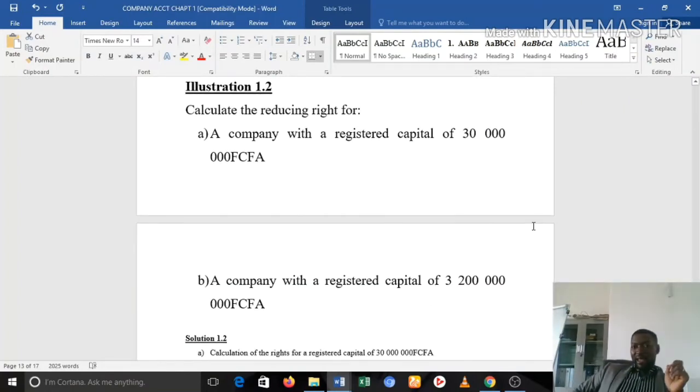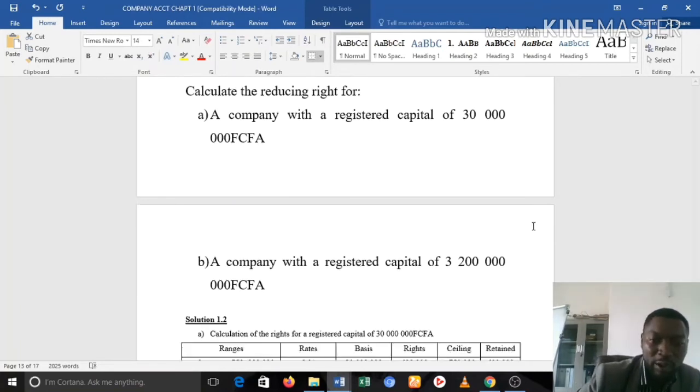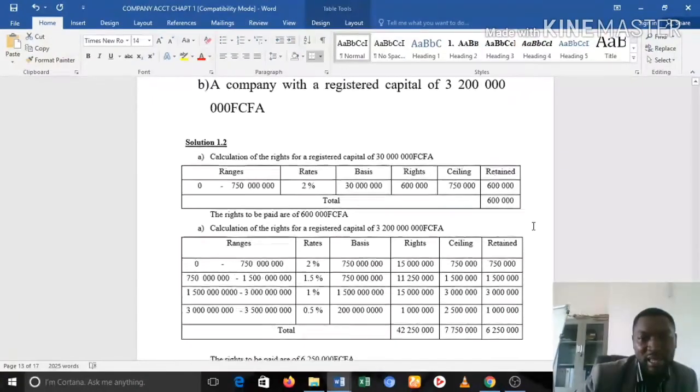Calculate the reducing right for a company with a registered capital of 30 million. And we have B, a company with a registered capital of 3,200 million. That's 3.2 billion. Let's see how you calculate their reducing right. The figures here are small.